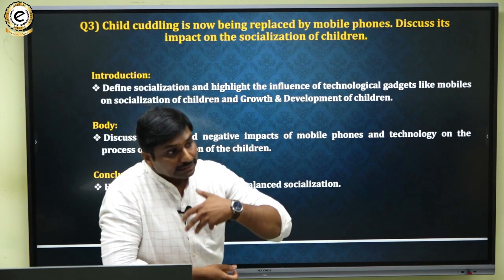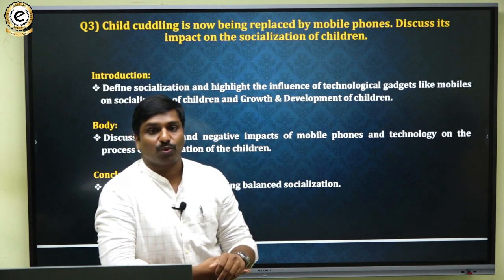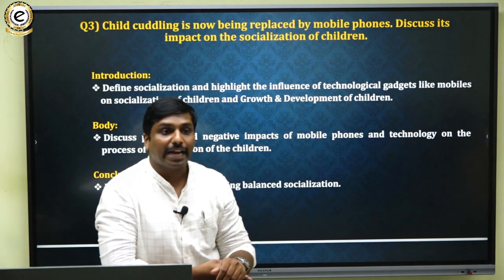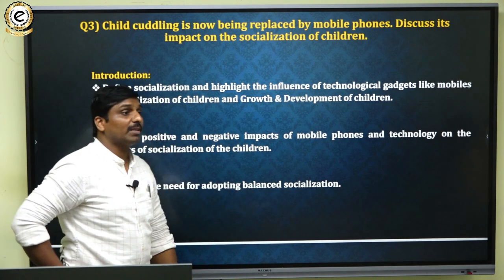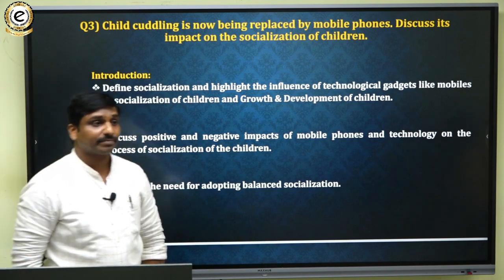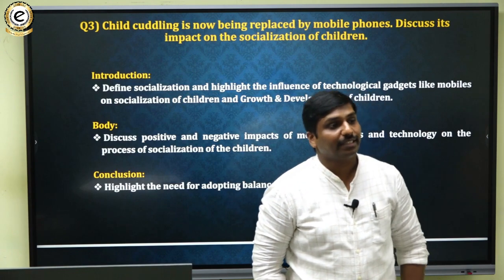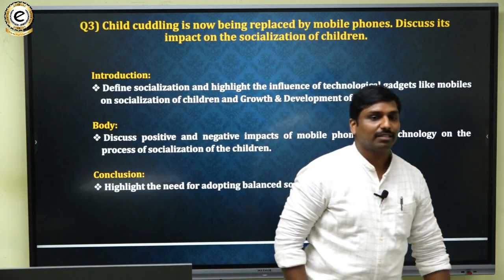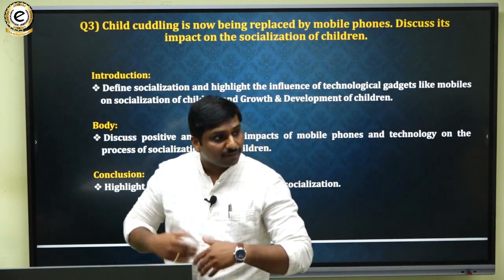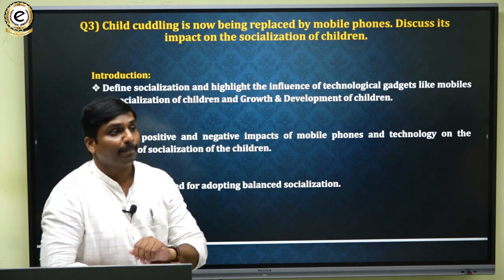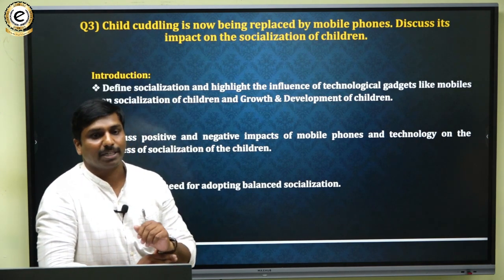So this is also impacting the socialization process. And then father is nothing but the first hero in the life of a child. So usually the role of father will be tremendous on a particular child.